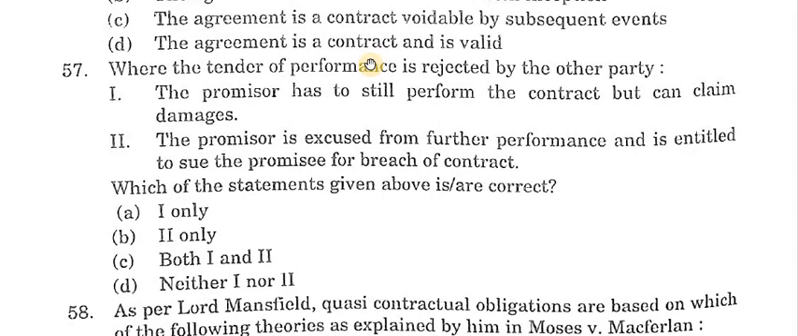Where the tender of performance is rejected by the other party: first, the promisor has to still perform the contract but can claim damages; second, the promisor is excused from further performance and is entitled to sue the promisee for breach of contract. Which of the statements above are correct? Answer is B, second only is correct.